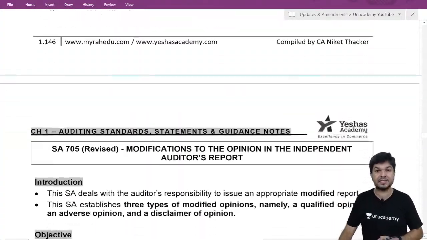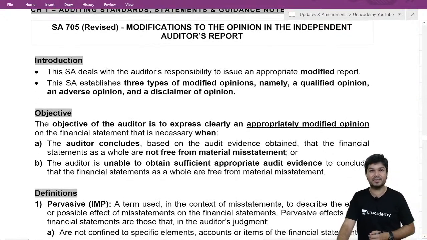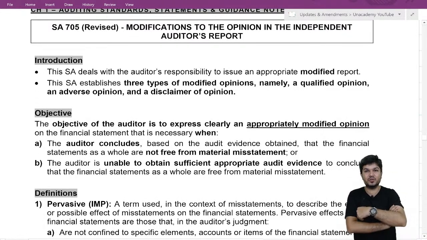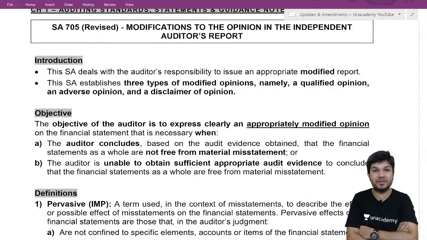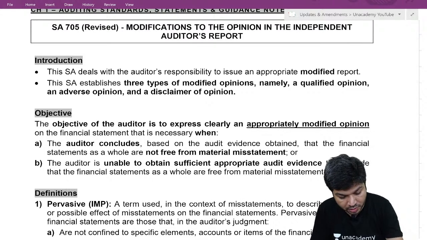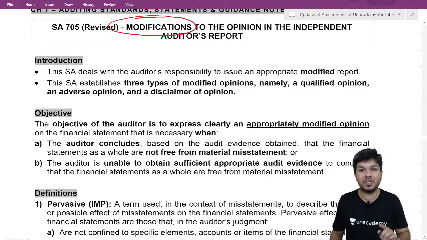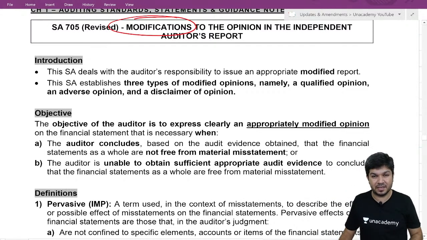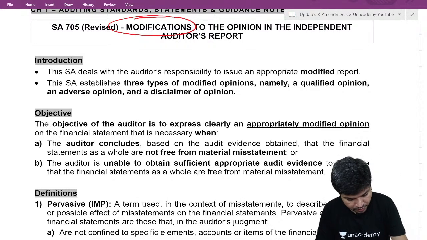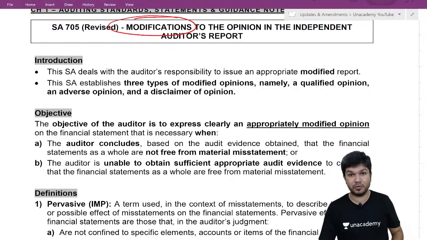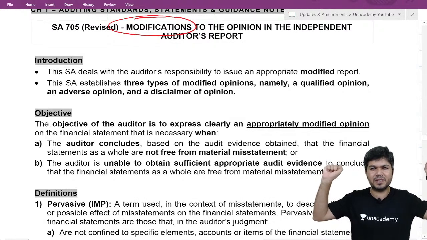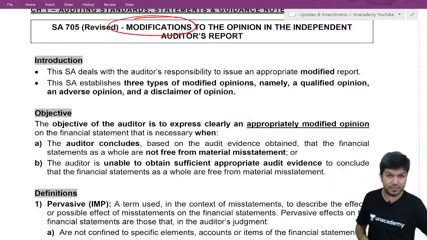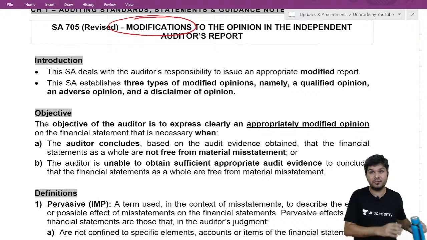Now let's go to SA 705, modification to opinion in independent auditor's report. Clearly, they're talking about the modified report. There are 3 types of modified report. Just now we did in SA 700, when do we give a modified report?